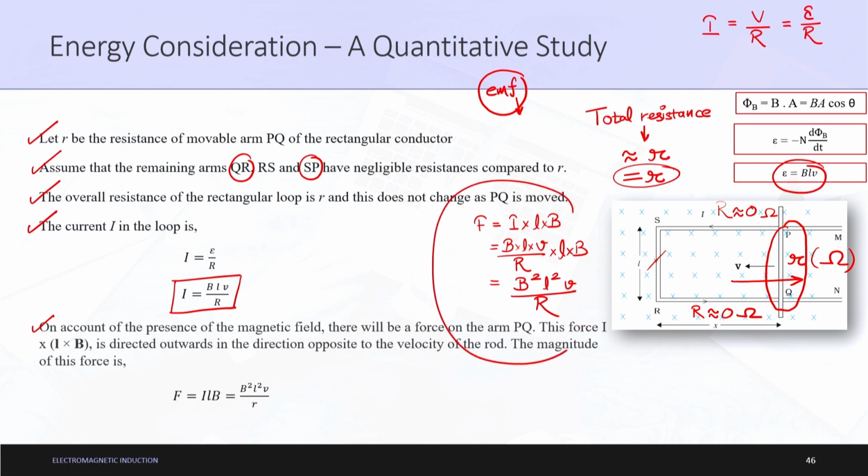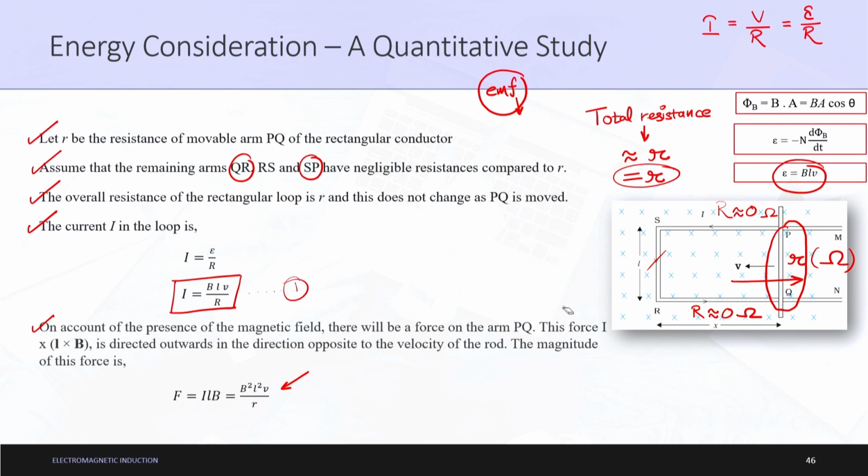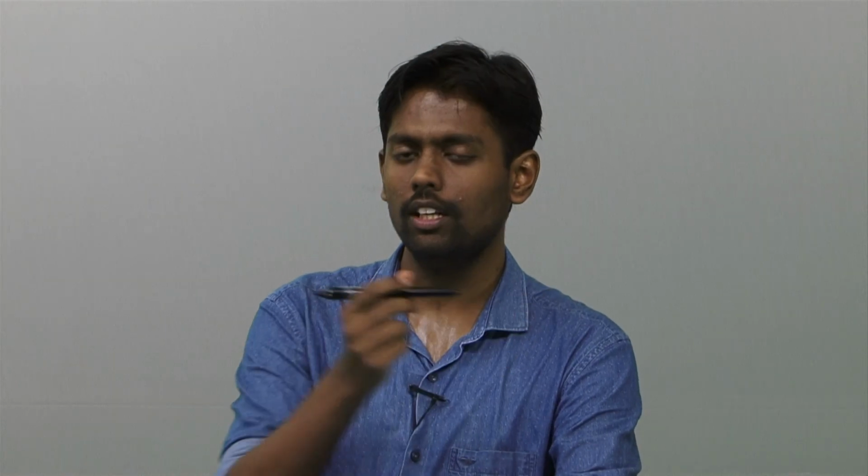So, I derived this force which is being written here. In simple terms, it is I into L into B. I is from this equation, let me denote it by equation number 1, it is BLV by R, which is into L into B. L and L squared, B and B squared, that is B squared L squared V by R. So, a new formula has been derived: the force involved in moving the conductor PQ inside the magnetic field will lead to a force which is going opposite to the direction of velocity of the rod.